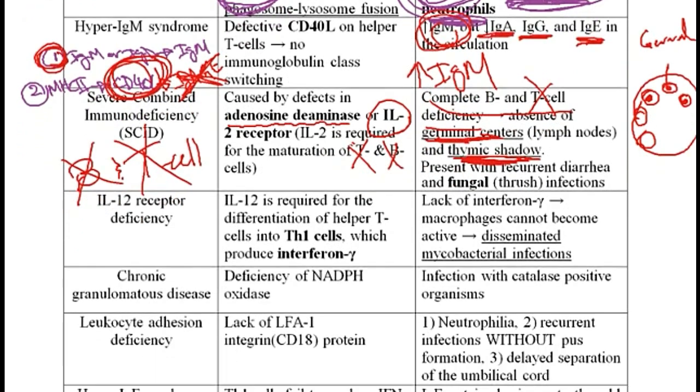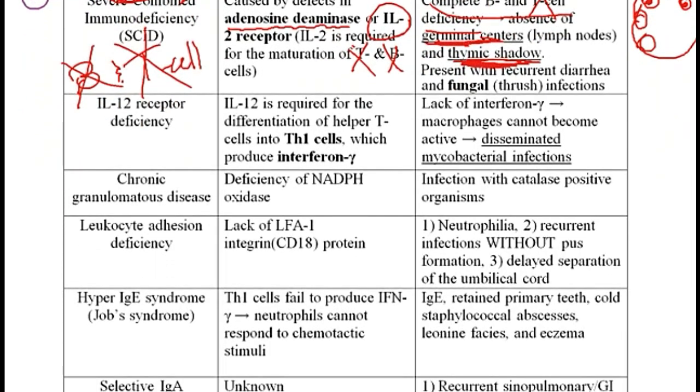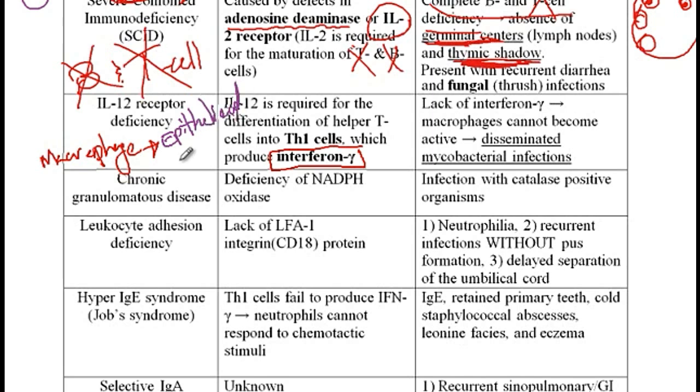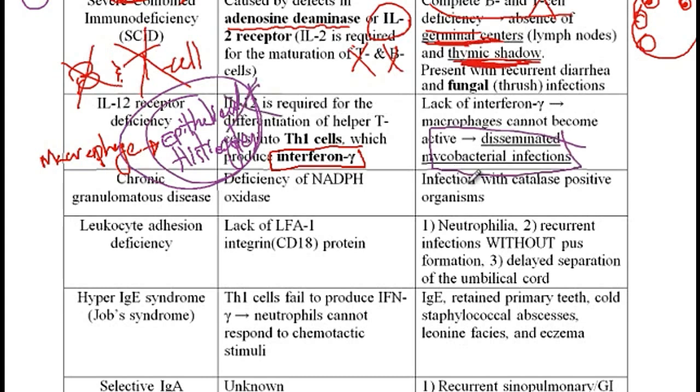IL-12, as we discussed earlier, is required for the activation of helper T cells, as a consequence of which they would produce interferon gamma, and then interferon gamma will act on macrophages and help them differentiate into epithelioid histiocytes. And these cells are required to block off the mycobacterial infection. So if there is a problem with the IL-12 receptor, then there would be disseminated mycobacterial infections.